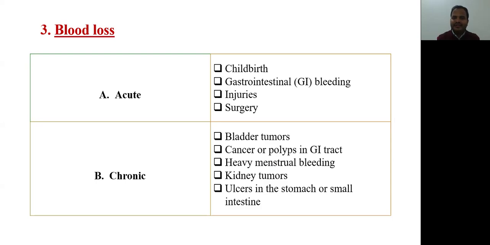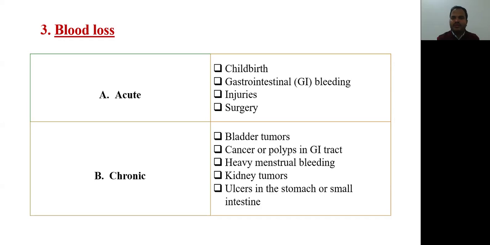What are the acute causes of blood loss? First one is childbirth, meaning during delivery there will be huge blood loss. Second one is gastrointestinal bleeding. Sometimes acute GI bleed or hemorrhoids can lead to excessive blood loss. Major injuries can cause acute blood loss, and so can surgery. These are all causes of acute blood loss.